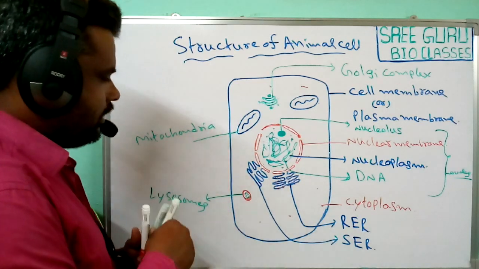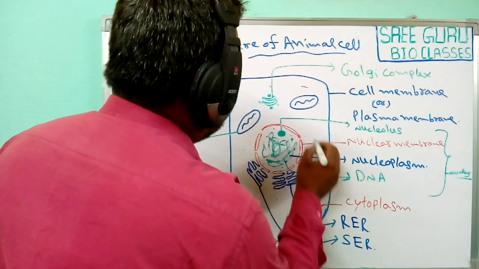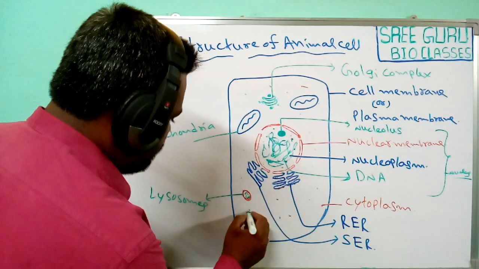Next, ribosomes are also present in the cytoplasm, generally 80S type of ribosomes.